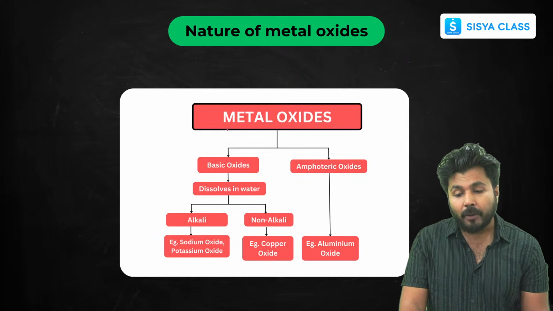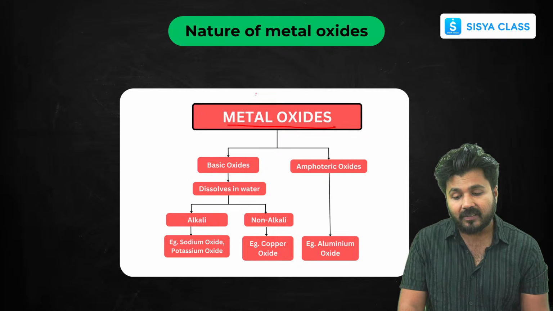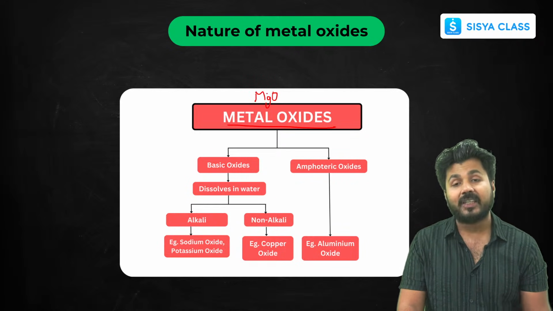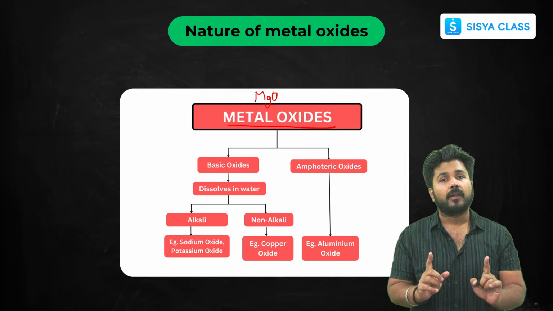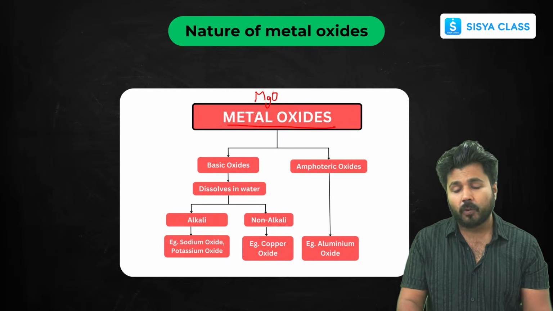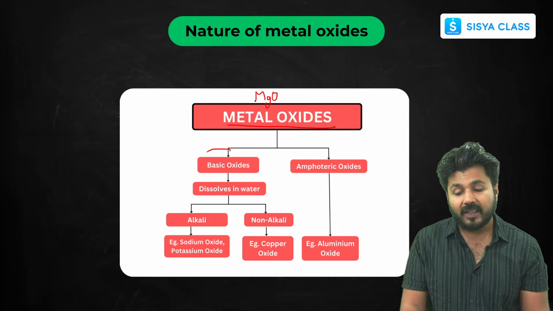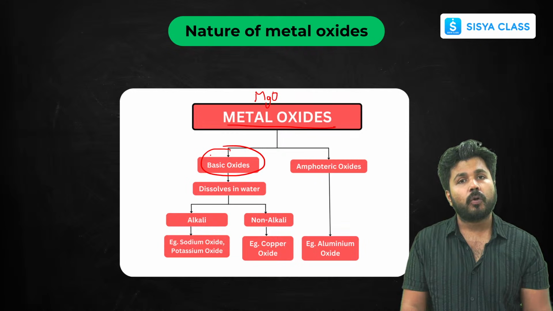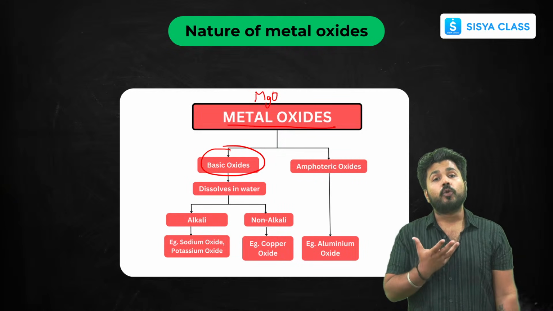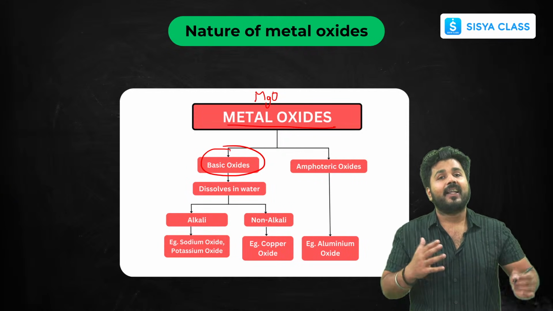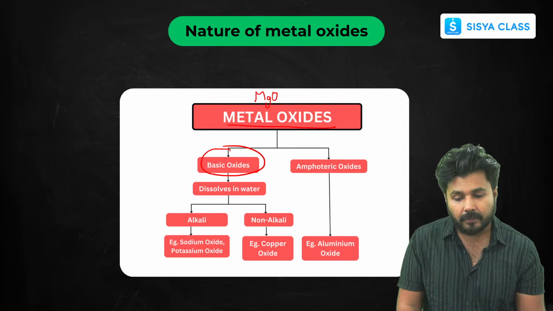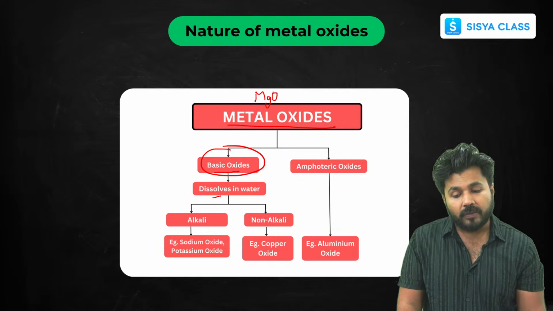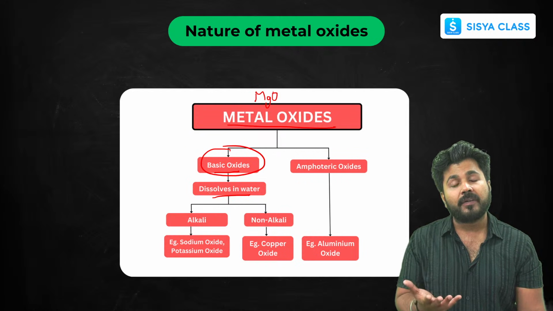Now talking about metal oxides, what is their nature? The nature of metal and non-metal oxides is also very important, so remember that I'll be asking questions. Metal oxides are basically basic in nature. As metals have the tendency to lose electrons, they readily react with oxygen and water. That's why they form basic oxides. They dissolve in water, and on dissolving in water, what do they form?